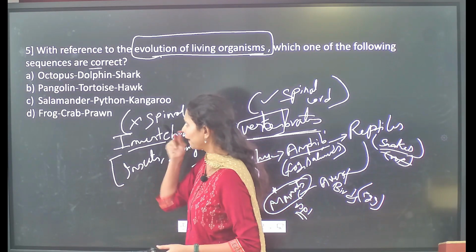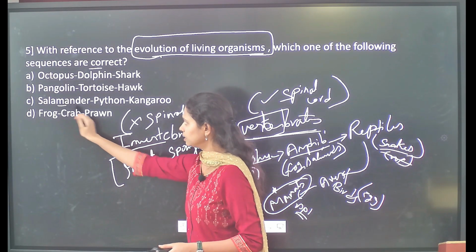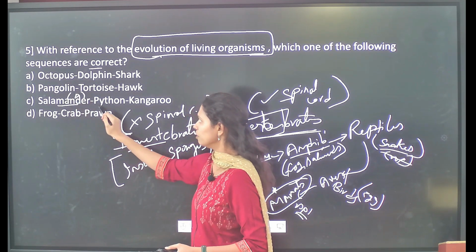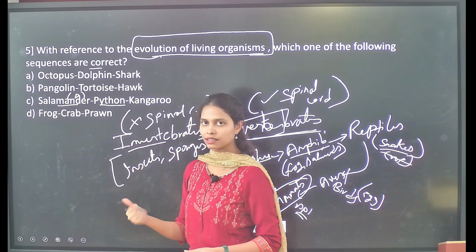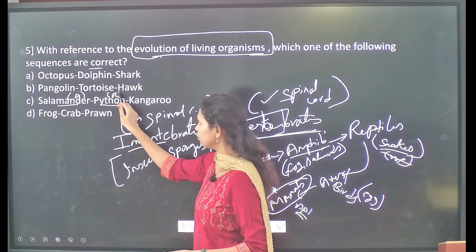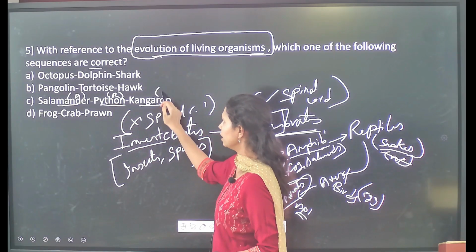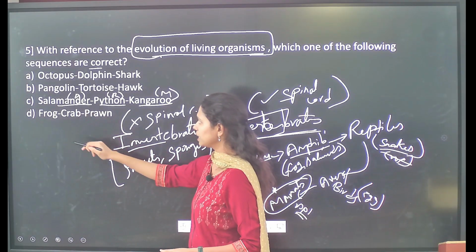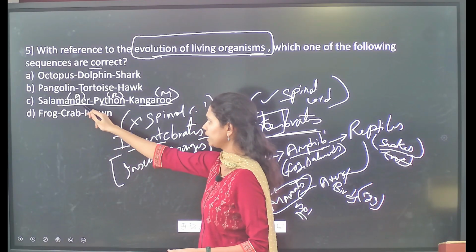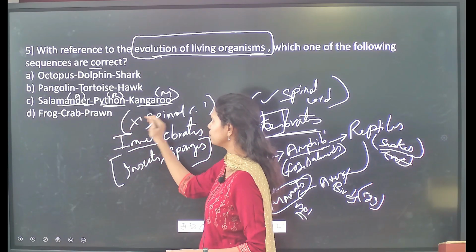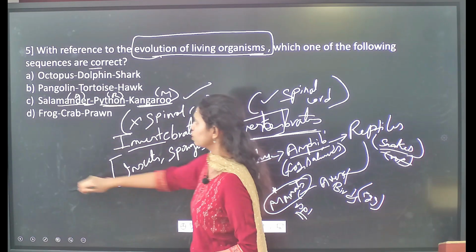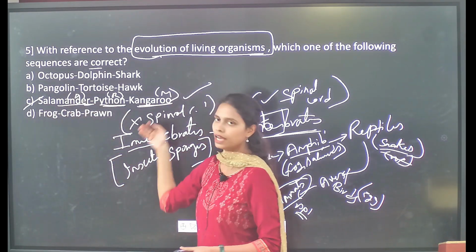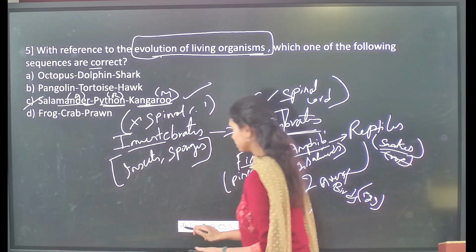So if we see the third option, it is the salamander. Salamanders are amphibians. Where is the python? Python means it is a snake. Snakes are reptiles. Then followed by kangaroos. Kangaroos are mammals, right? In such a way we can say that salamanders are amphibians, from amphibians reptiles, and from reptiles mammals. So option C is the correct statement which gives the correct sequence of evolution of different organisms.